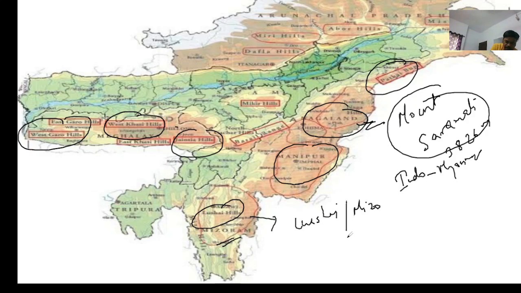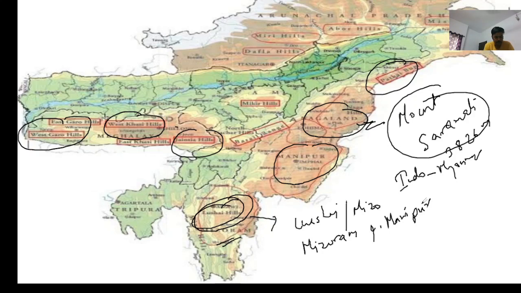and they are the mountain ranges. Suppose Lusai Hills or the Mizo Hills are crossing through the states of Mizoram and Manipur. Mind it, in the map it is not very clear, but it is crossing through Mizoram and Manipur. Which one? Lusai Hills.